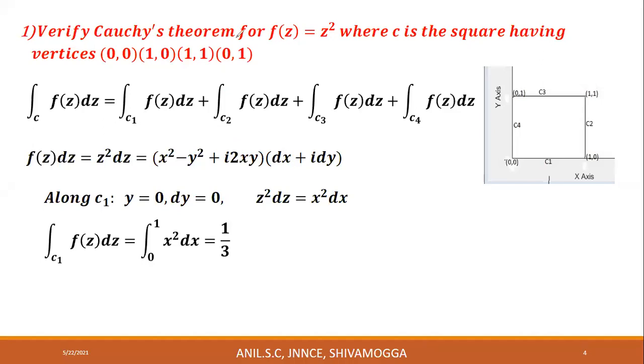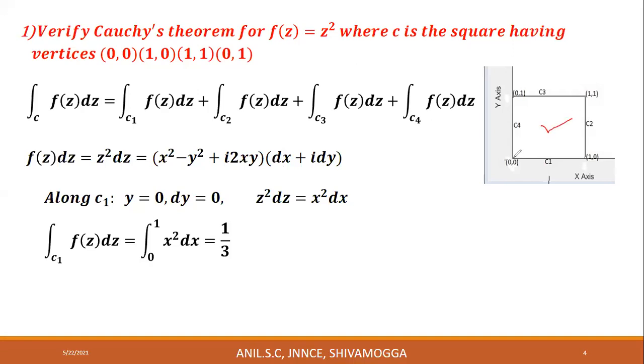Verify Cauchy's theorem for f of z equal to z square, where C is the square having vertices (0,0), (1,0), (1,1), and (0,1). Clearly, f of z is differentiable at all points in this region.